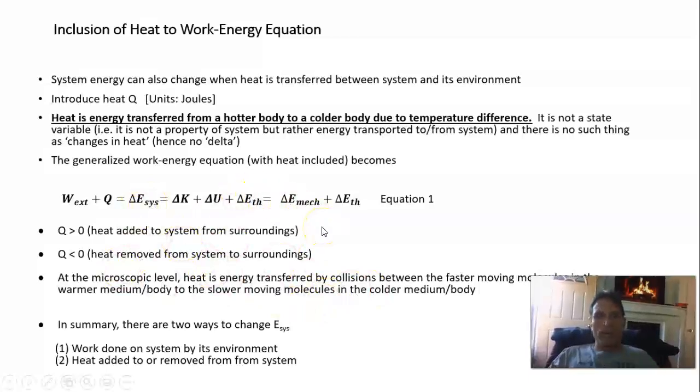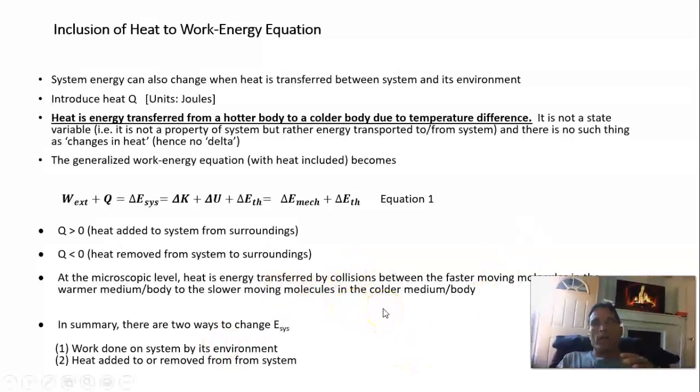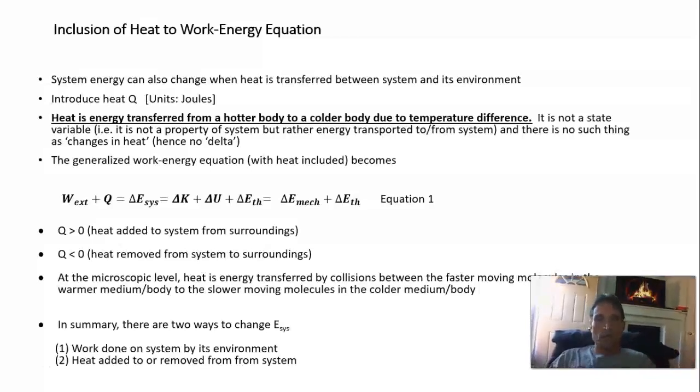So what's going on here? Well, at the microscopic level, heat is transferred because if you have a warmer body, the molecules are moving faster than they are in a colder body. And when you put them in contact and they collide, the molecules in the warmer body or the warmer medium transfer some of their energy to the molecules in the colder body or the colder medium, and therefore raise the temperature of the colder medium.